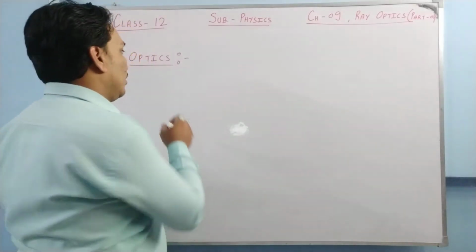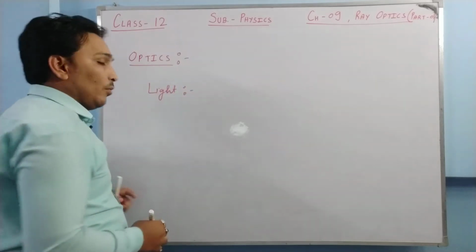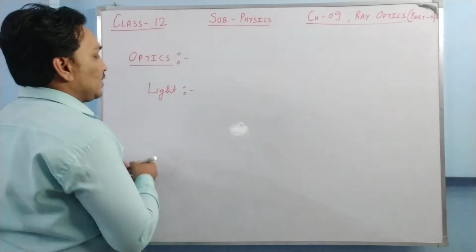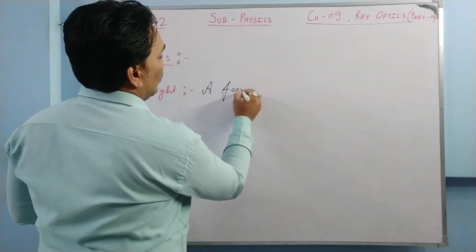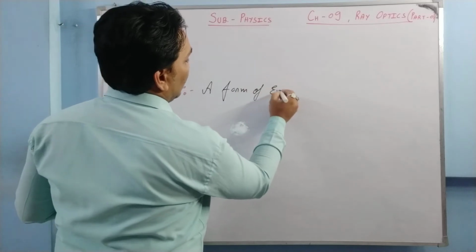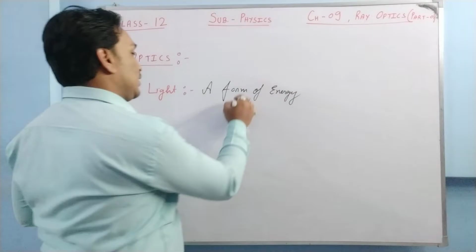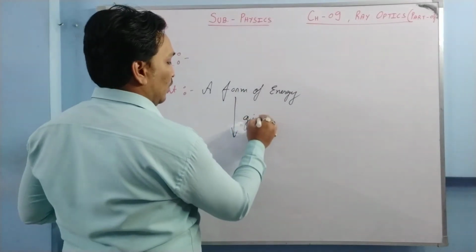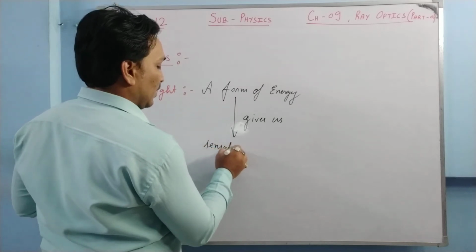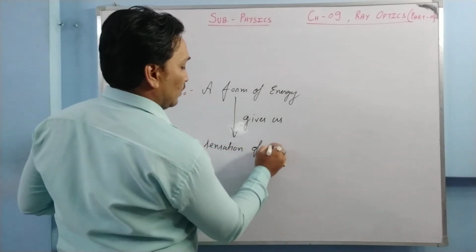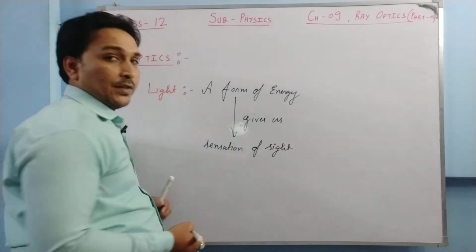What is light? Light is a form of energy which gives us the sensation of sight. Okay, light is a form of energy which gives us sensation of sight.